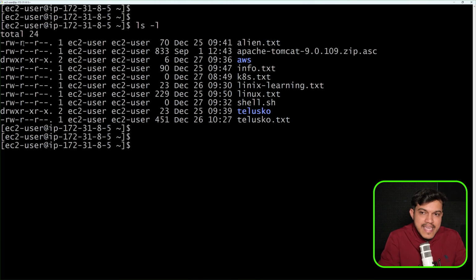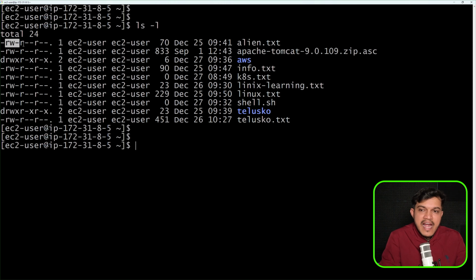The group can read and others can read. That's how you have to identify it. I'm trying to tell you how to identify this. So the initial 3 is user, the next 3 is group, and the last 3 is others. This is the default group. The moment you have logged in, you are using this as the EC2 user. For you also a default group has been created. So by default, for any file you can see here, this will be the default permission.